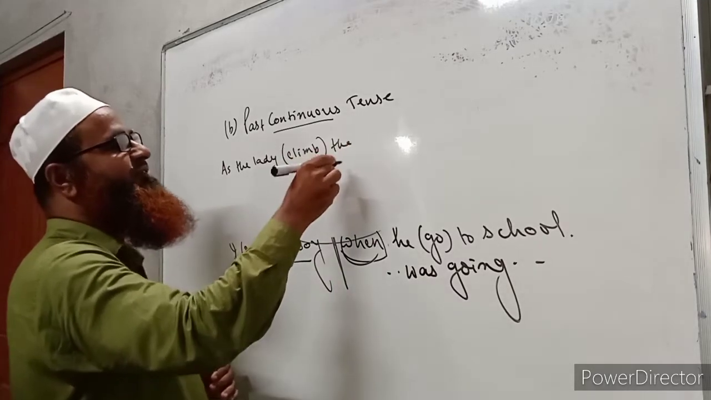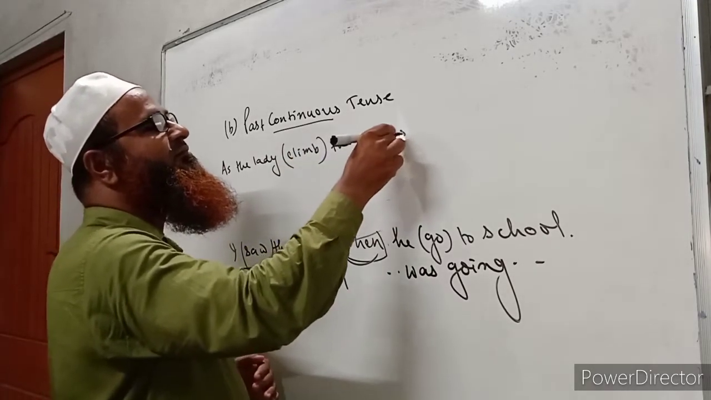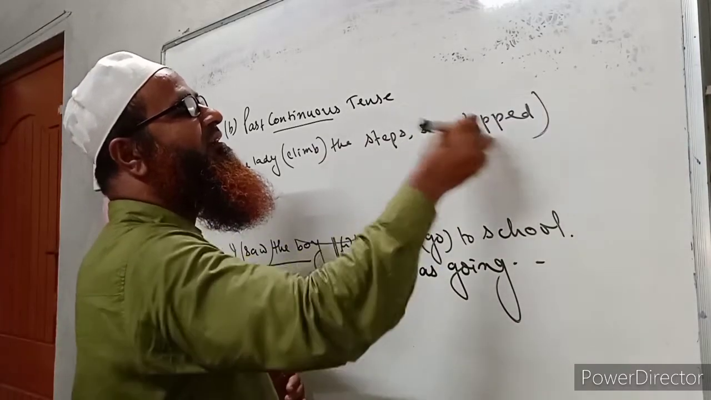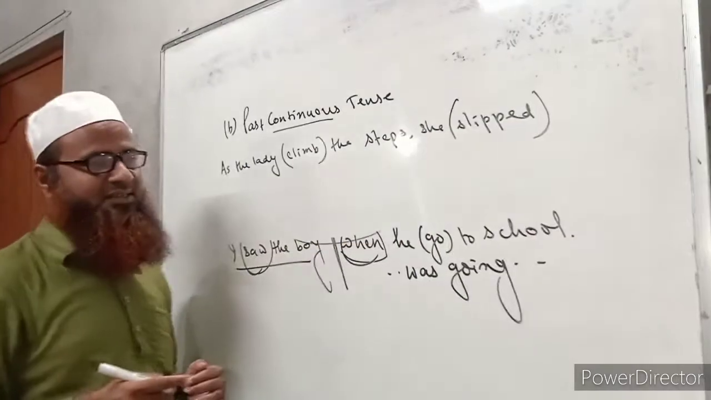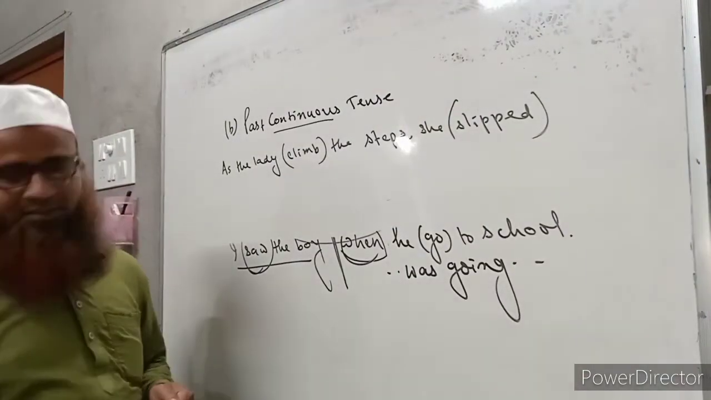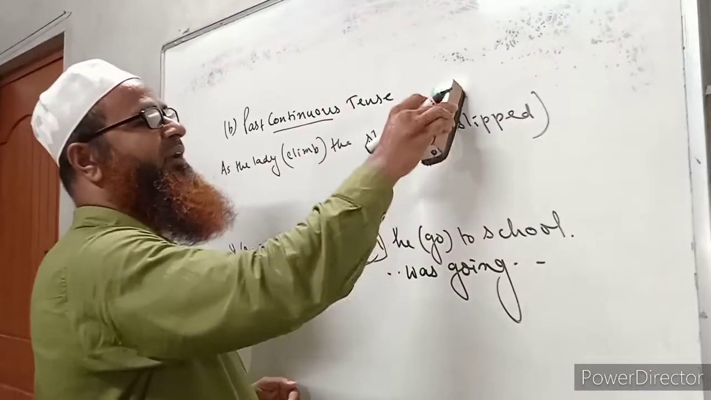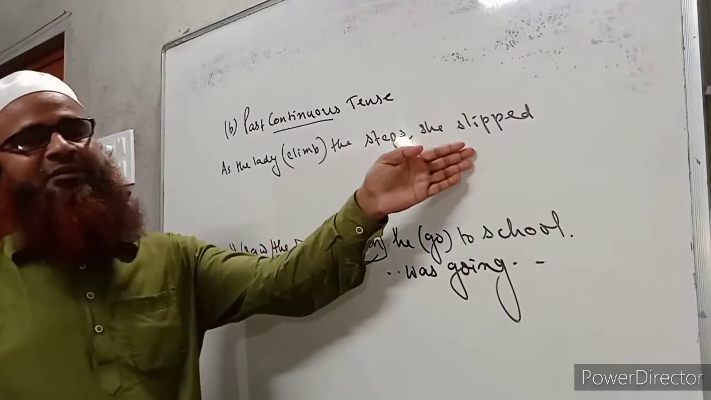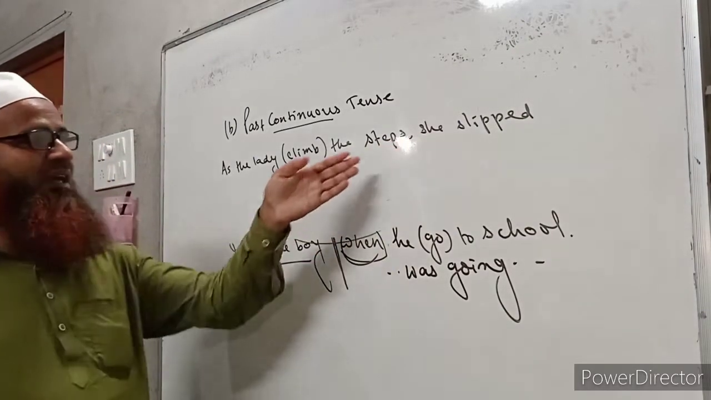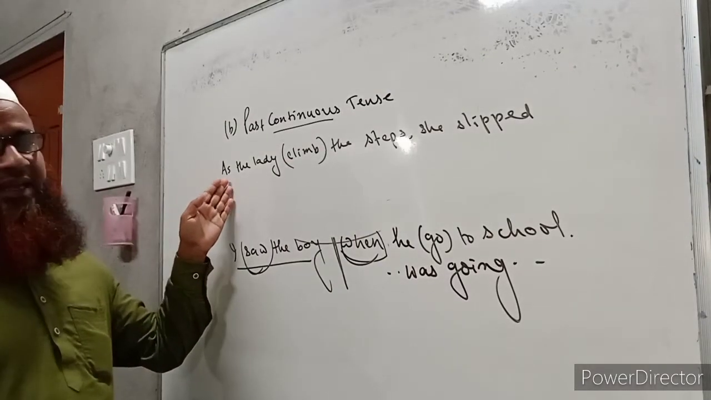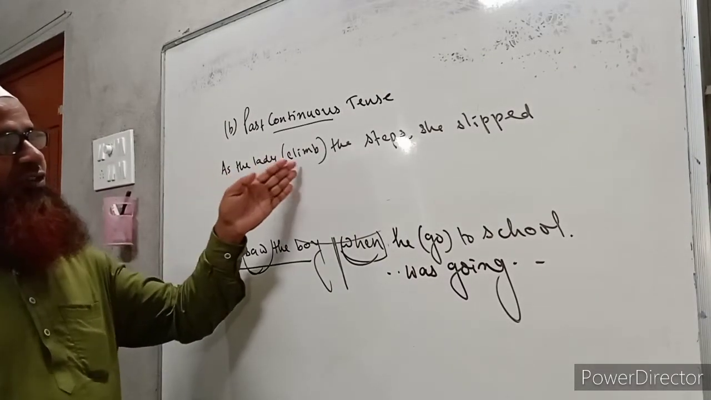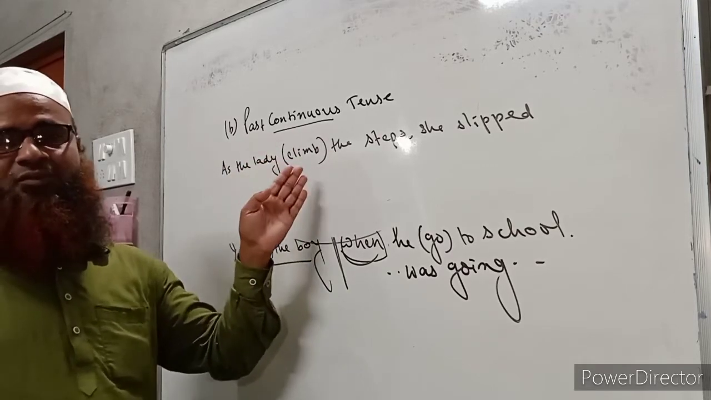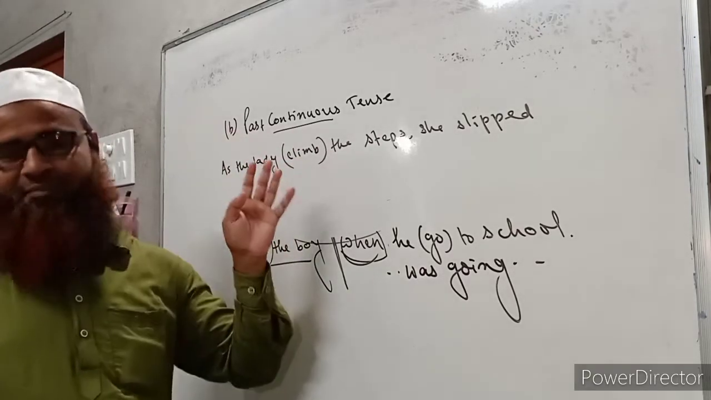climbed the steps, she slipped. So here are two parts also of this sentence. One part is already written in past indefinite tense, and another part contains "as". That means this action of climbing the steps by the lady was going on at some past time.